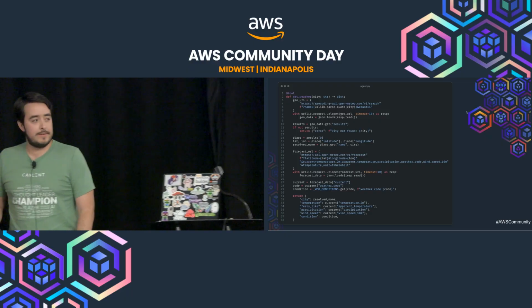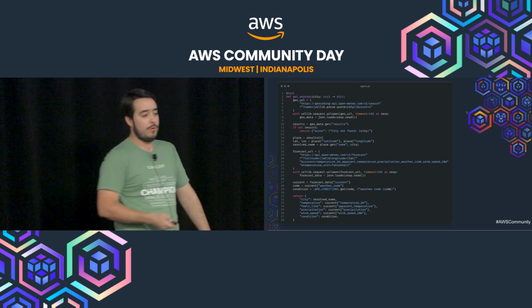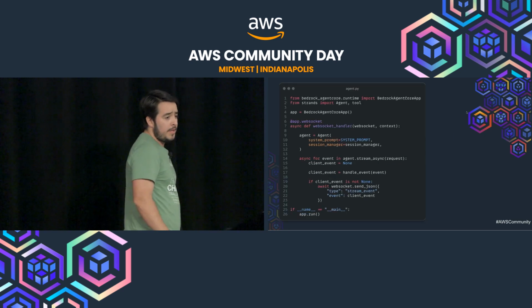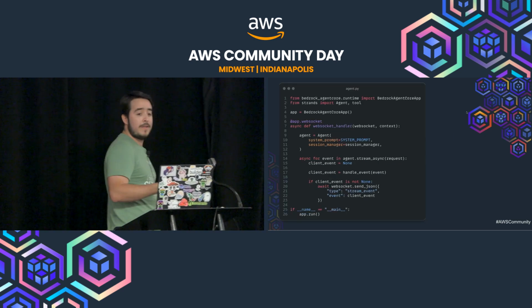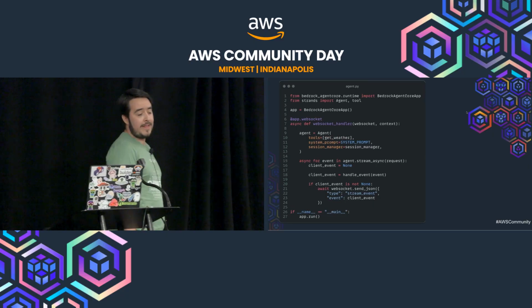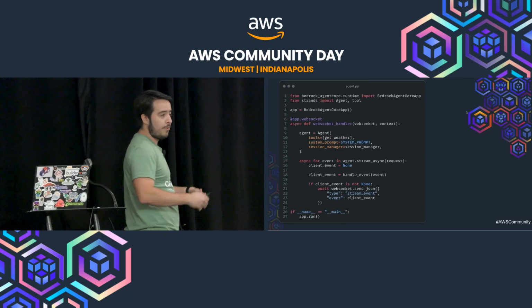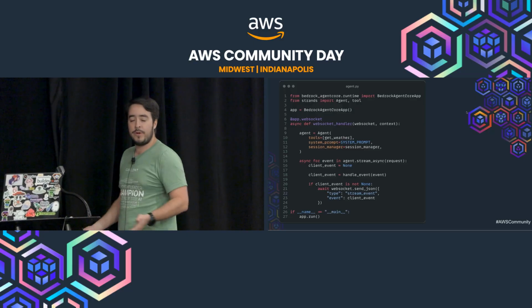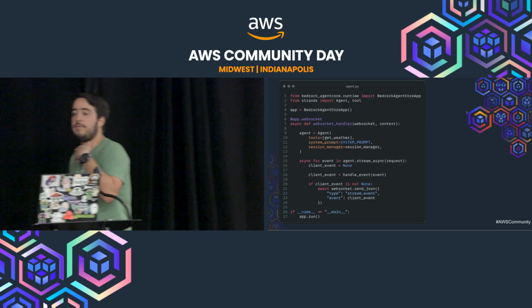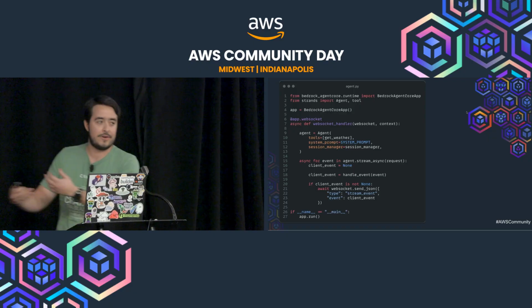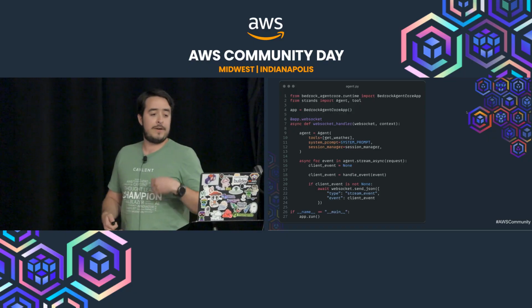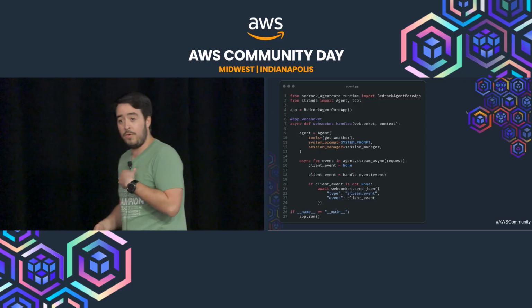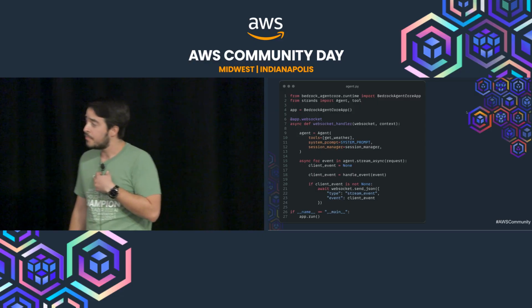But we still need to tell the agent, hey, you have this tool available. So going back to our agent, we add that line. It's tools, and it's an array of tools that you're giving it access to. Strands Agents provide several built-in tools, like a calculator, and I think there's one for getting the current time and stuff like that. In this case, we're using one that we built ourselves.